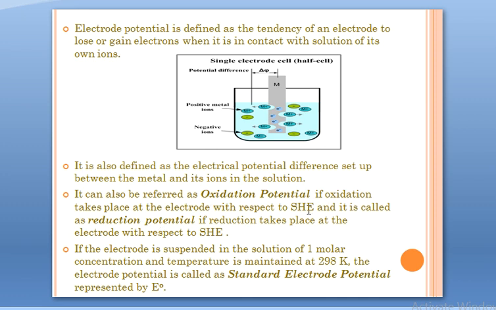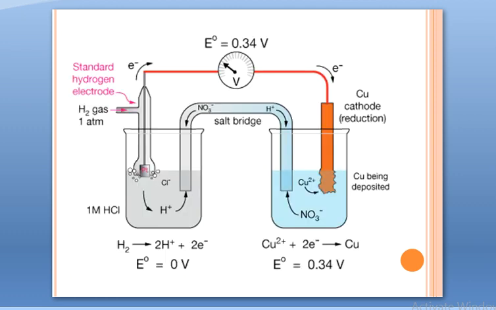However, taking just a half cell in this arrangement, we cannot measure this electrode potential. It is measured like this. The setup is similar to the galvanic cell, in which one half of the cell is the half of the metal whose electrode potential we want to measure, and the other half is that of standard hydrogen electrode, which is used as a reference electrode.